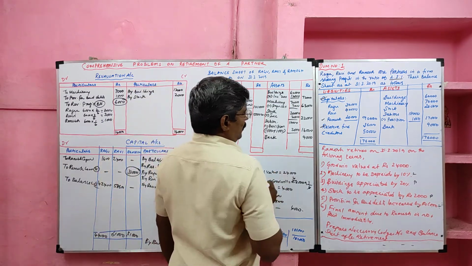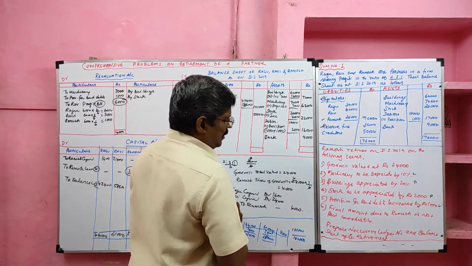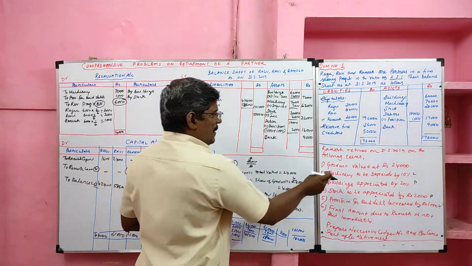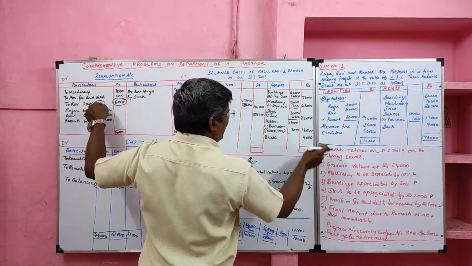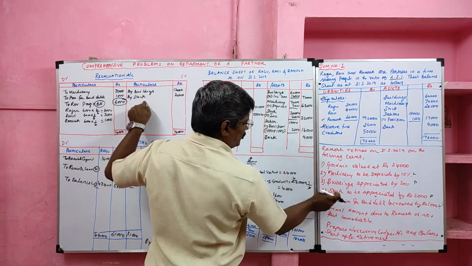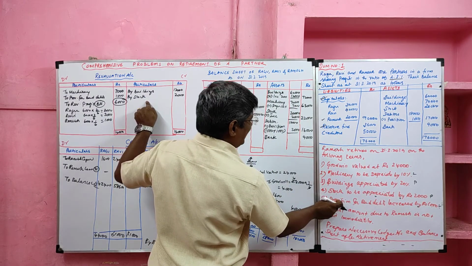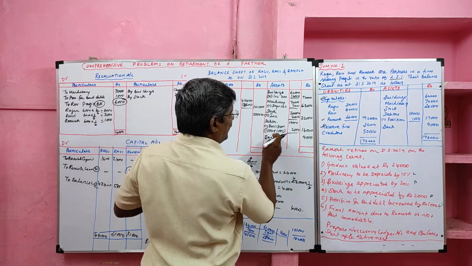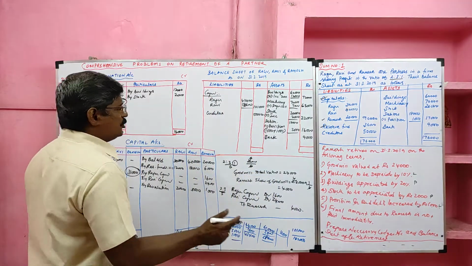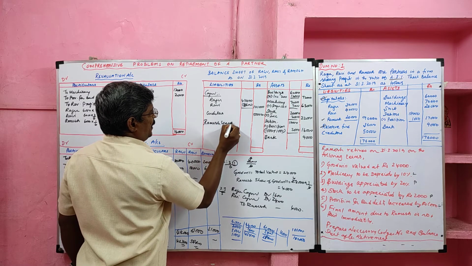Then go through the adjustments. First one, goodwill. Goodwill is adjusted with the capital, it will be shown in the capital account. Machinery depreciation is a loss item and deducted from the machinery. Building is a profit item and added with the building. Stock is a profit item, so added with the stock. Provision for bad and doubtful debts increased, it is a loss item, so added with the provision for doubtful debts. Then the final amount due to Ramesh is not paid immediately, so Ramesh capital should be transferred to the loan account, and it will come to the new balance sheet.